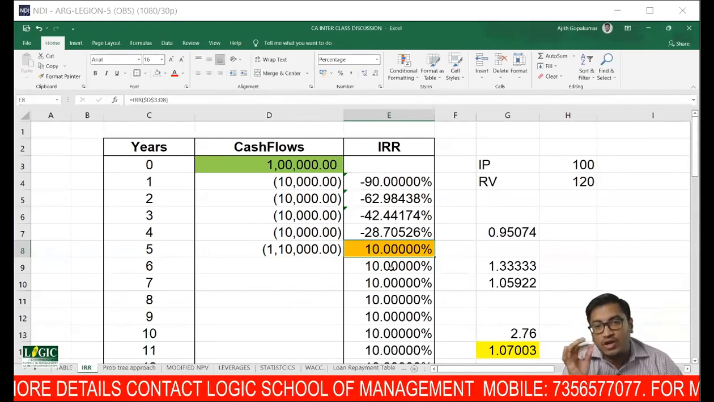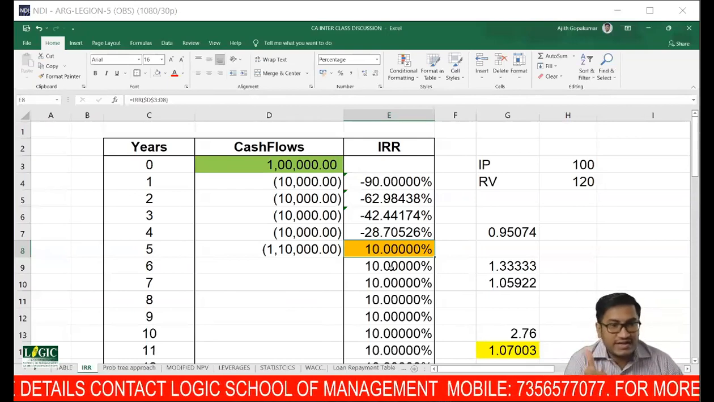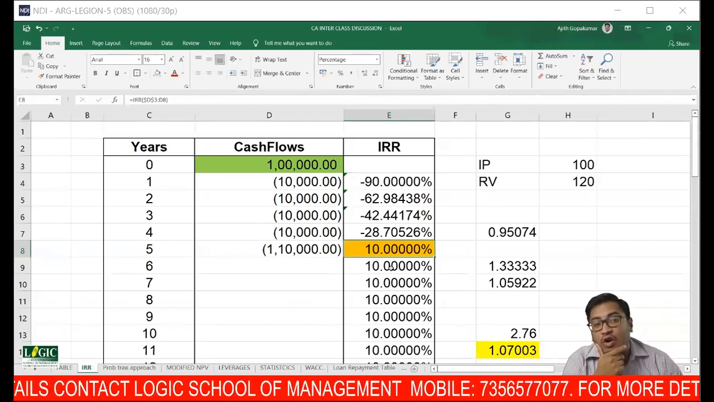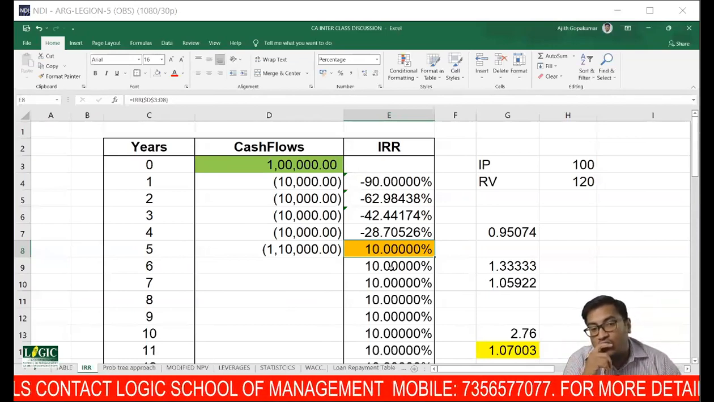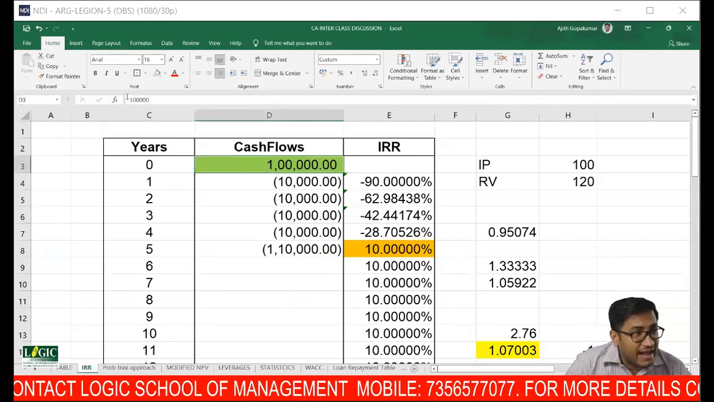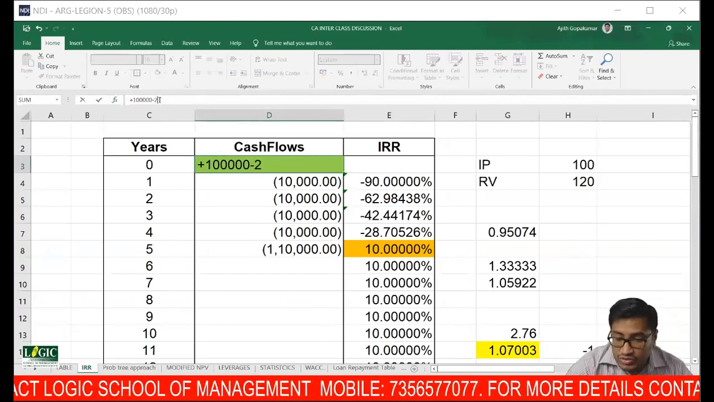Year 0, 1, 2, 3, 4, 5. Where should I write? Very good, Sri Lakshmi. Year 0. Is that an inflow or outflow? Outflow. So I received 1 lakh, I accept, but I had to incur 2,000 outflow.